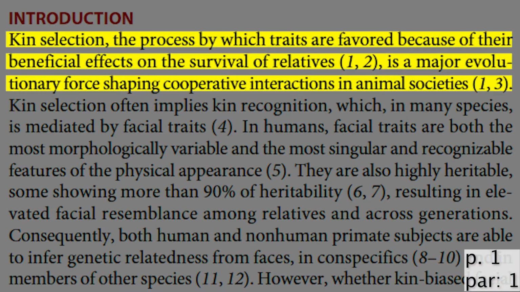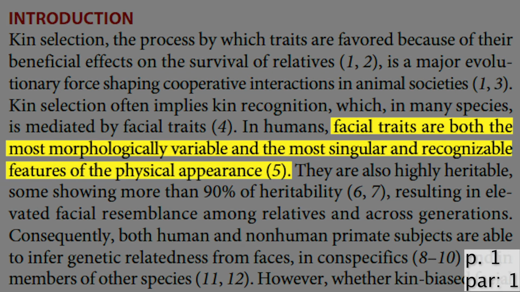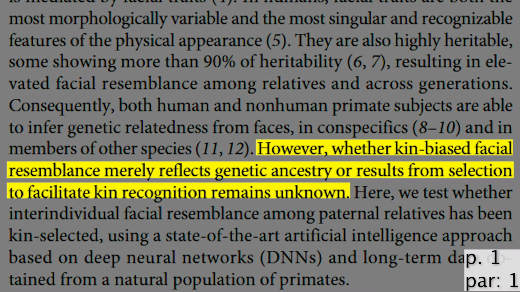Kin selection is the process by which certain traits are favored because of their beneficial effects on the survival of relatives, and is a major evolutionary force shaping cooperative interactions in animal societies. Meaning that if you know someone is your relative, you will try to help them survive. Facial traits are both the most morphologically variable and the most singular and recognizable features of physical appearance. However, whether kin-based facial resemblance is merely due to genetic ancestry, or is the result of evolutionary selection to be able to recognize kin, is unknown.